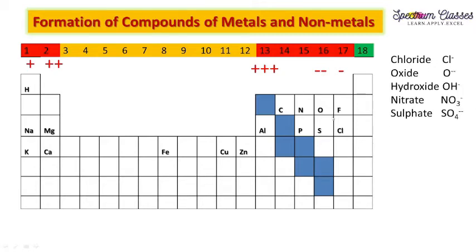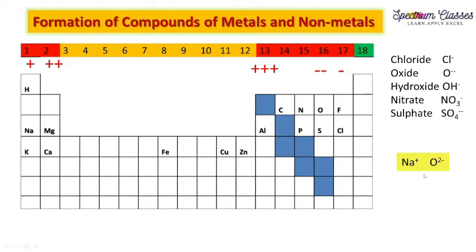So chloride is this one. It has -1 charge. Similarly, oxygen is having -2 charge. Hydroxide OH is -1. The -1 is cancelled out by this H, so it overall acquires -1 charge. Nitrate is having -1. Sulfate is having -2. And in this way, you can understand the combination of metals and non-metals.